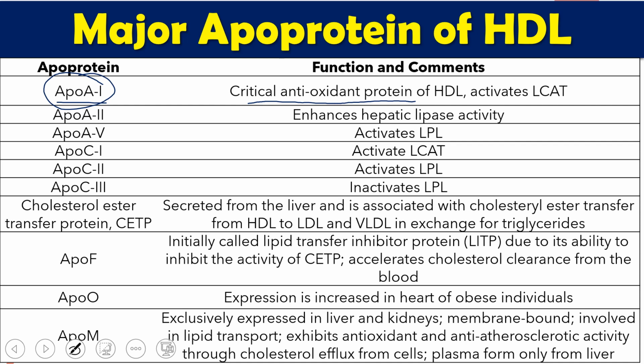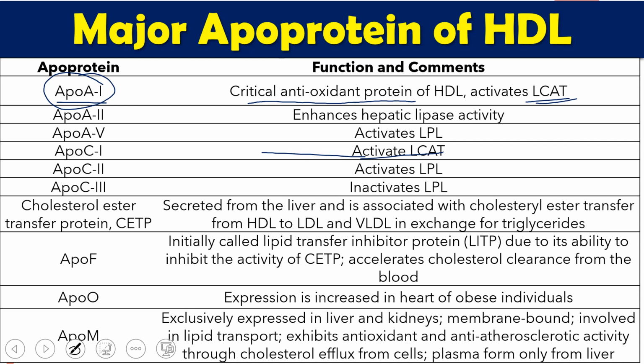Other than that, A1 also activates LCAT, along with C1. C1 also activates LCAT. LCAT is lecithin cholesterol acyl transferase. What is the function of lecithin cholesterol acyl transferase during the metabolic processes of HDL? Once immature HDL is converted to mature HDL, at that time cholesterol will be esterified by LCAT.